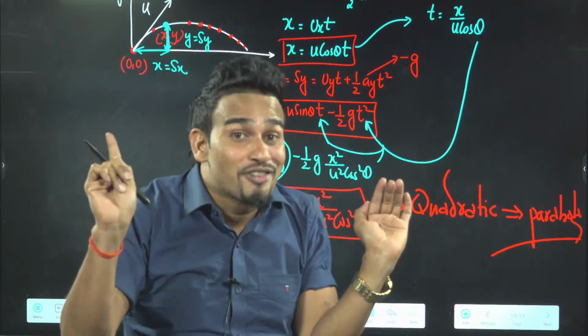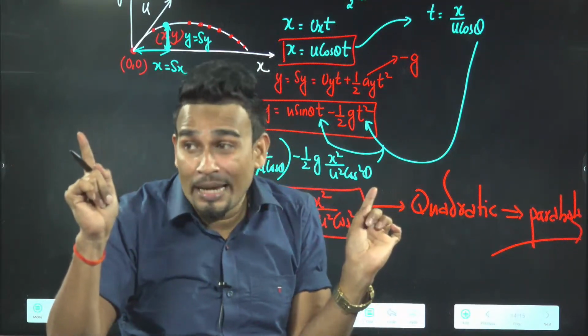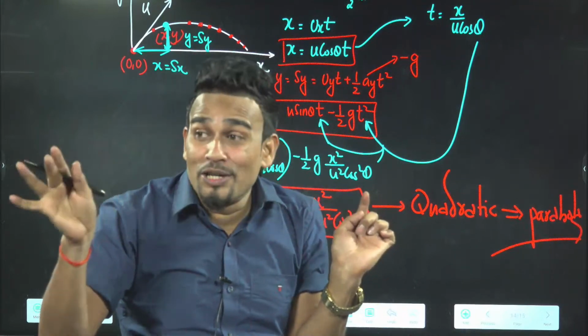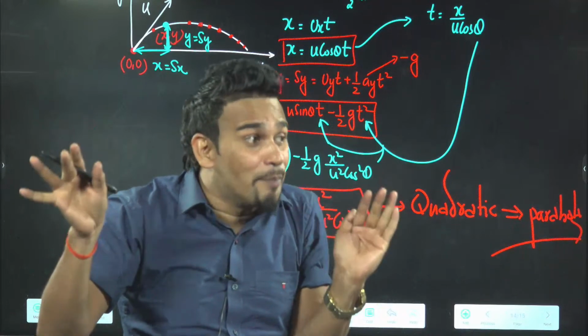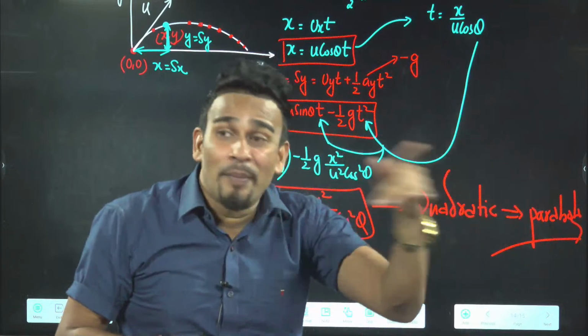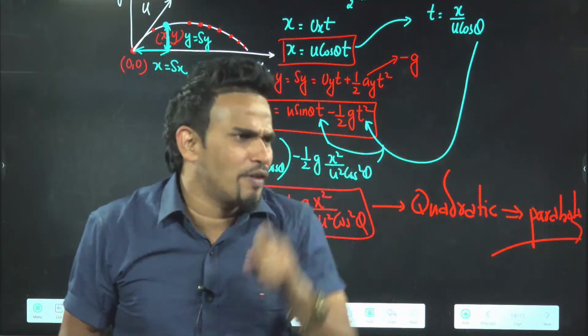Work with full strength. Work so hard that people will see you and give your example: he did not get selected last year, but see how good a rank he has got, more than 650.